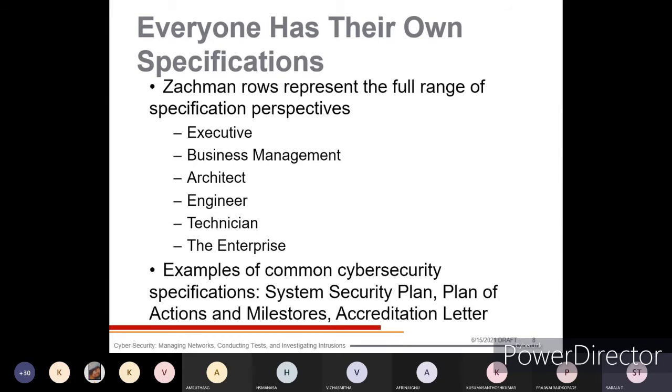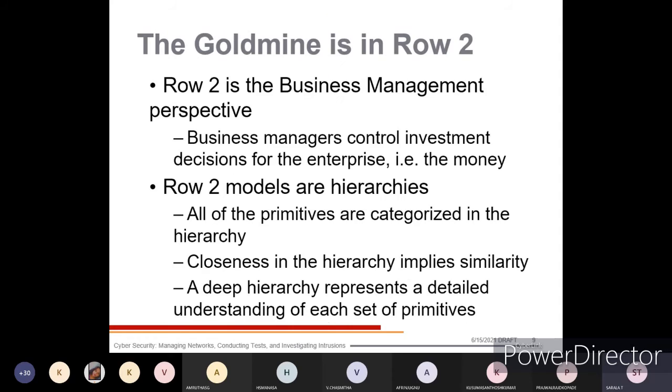All these things come under cybersecurity specifications.